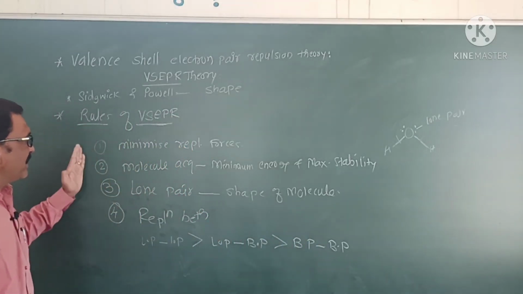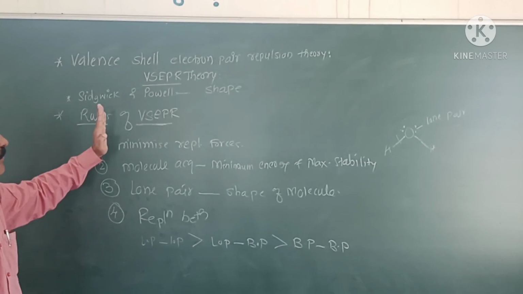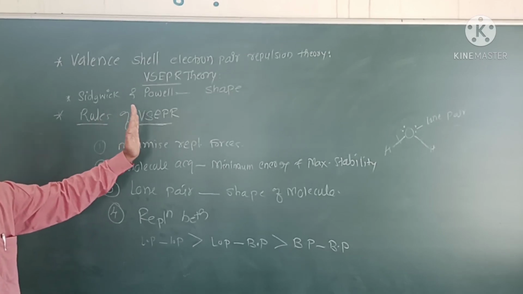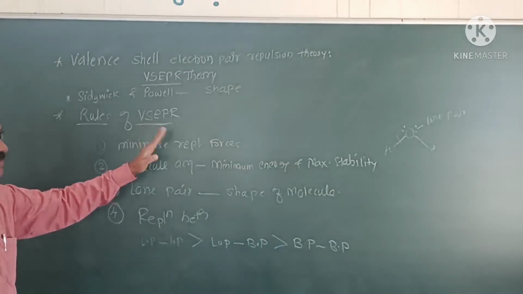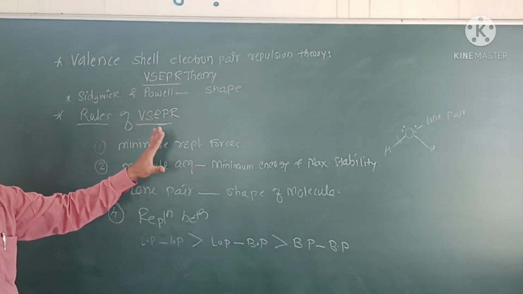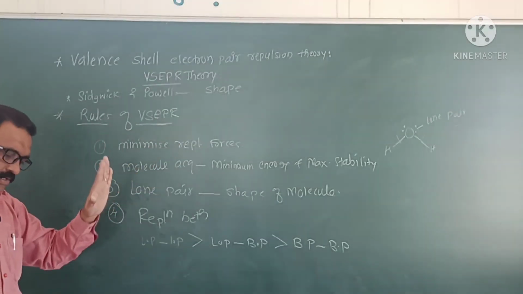Lone pair repulsion is greater than lone pair bond pair, which is greater than bond pair and bond pair repulsion. These are the important rules of VSEPR theory, proposed to explain the shape of molecules. Okay, we will stop here.